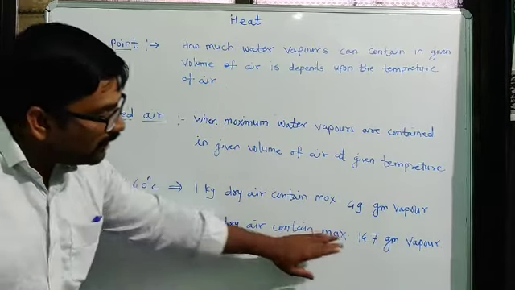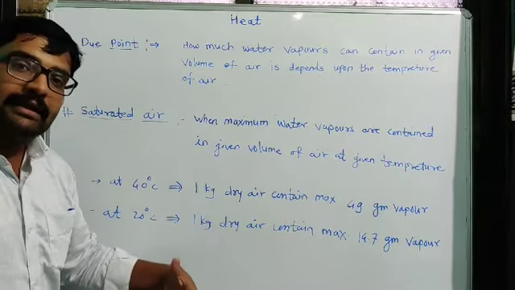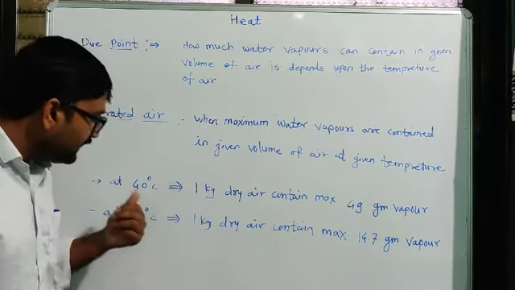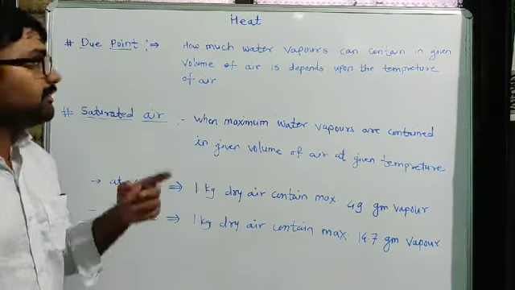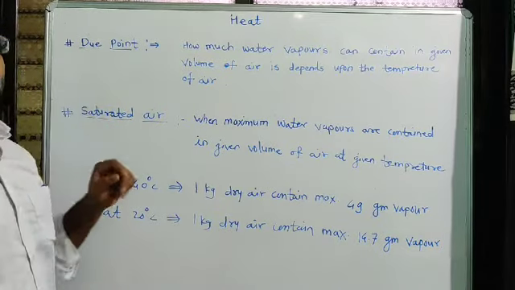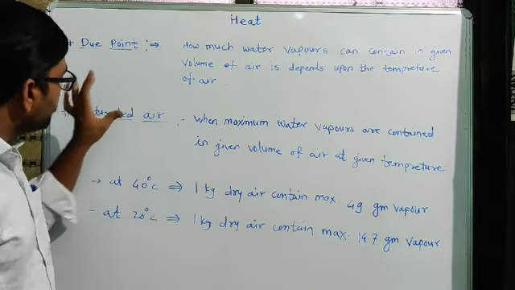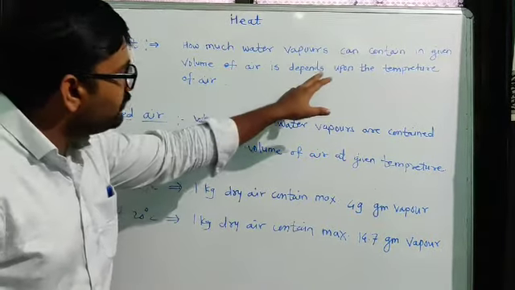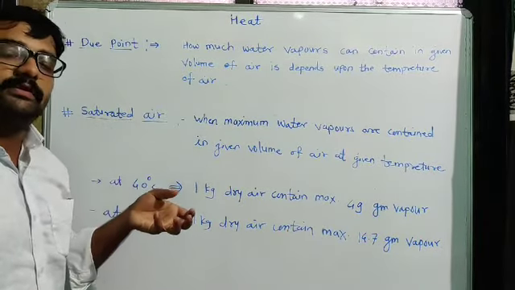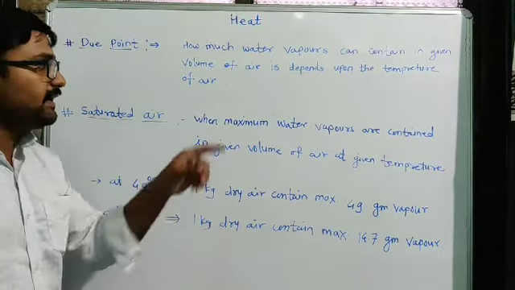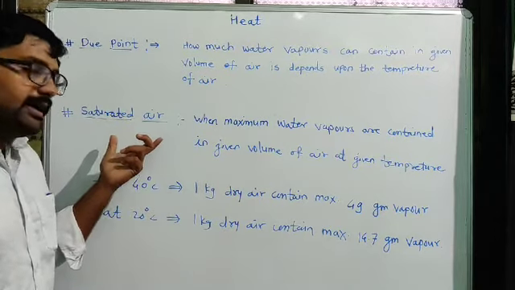After 14.7 gram, whatever vapors we add in our surrounding air at 20 degrees Celsius, all those water vapors get converted into dew. So you have to remember what saturated air is, and this point is also important: how much water vapor is contained in a given volume of air depends on the temperature of air. What is saturated air? Saturated air is what?